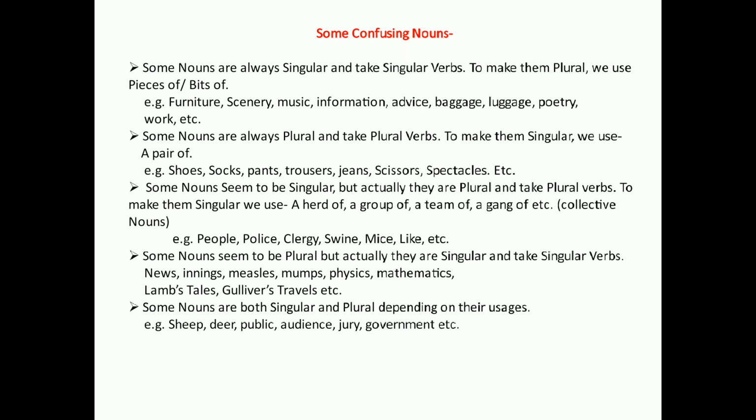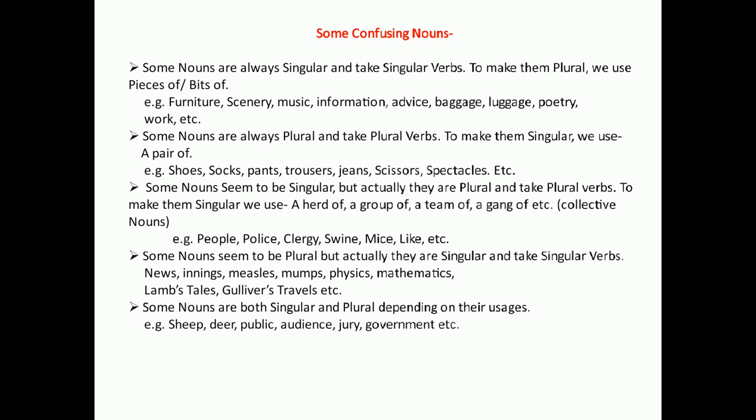How can we make them singular? We use before it a herd of, a group of, a team of, a gang of, which means collective noun. People, police, clergy, swine, mice, lice: these are the words that appear to be singular, but actually they are plural and they take plural verbs.